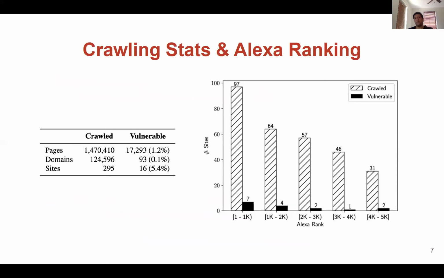Interestingly, from the 295 sites comprising the collected data set, the crawler identifies 6 sites containing web cache deception, for about 17,000 vulnerable pages that we were successfully exploiting. We observed that the distribution of vulnerable sites is roughly proportional to the number of sites crawled.